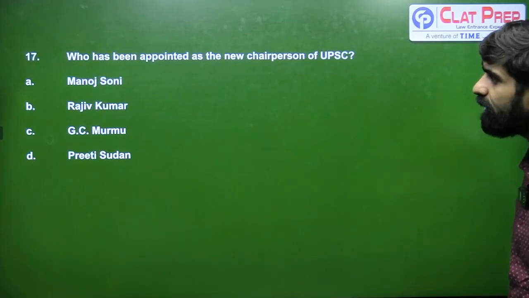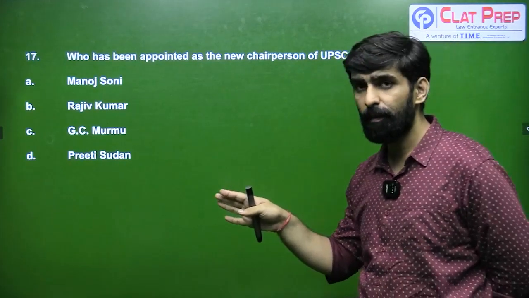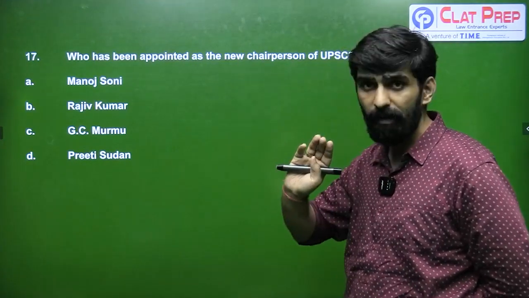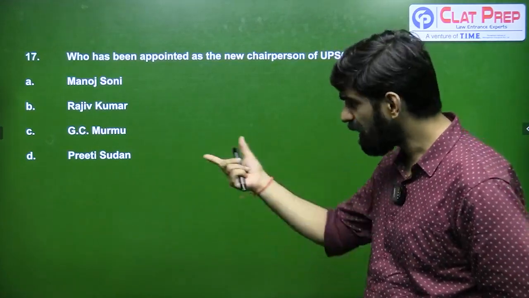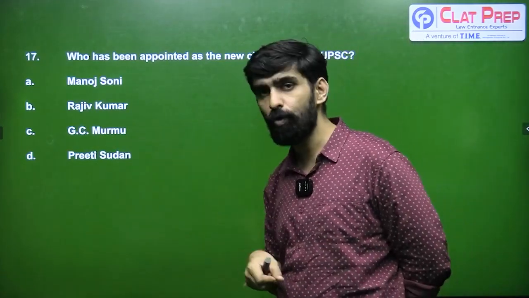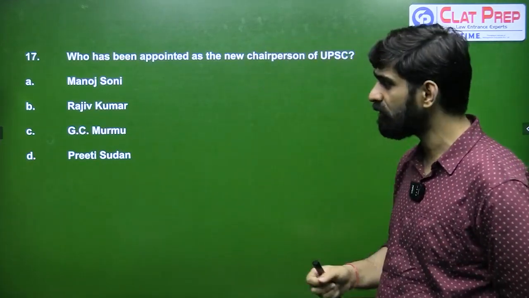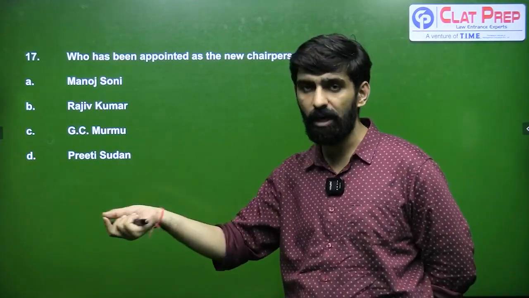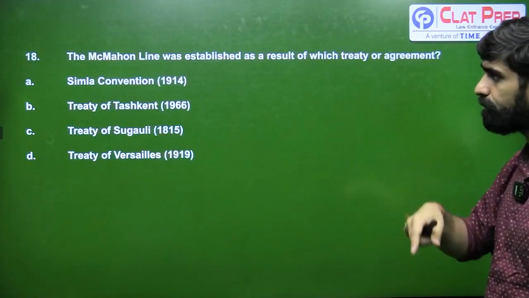The 17th question, who has been appointed as a new chairperson of UPSC? So 4 persons have been mentioned. The previous chairperson of UPSC was Manoj Soni. Rajiv Kumar is the current CEC. And I'll ask you, who is GC Murmu of India? What position is held by GC Murmu? Mention it in the comment box. And the answer for us is Preeti Sudan, who has been appointed as a new chairperson of UPSC.